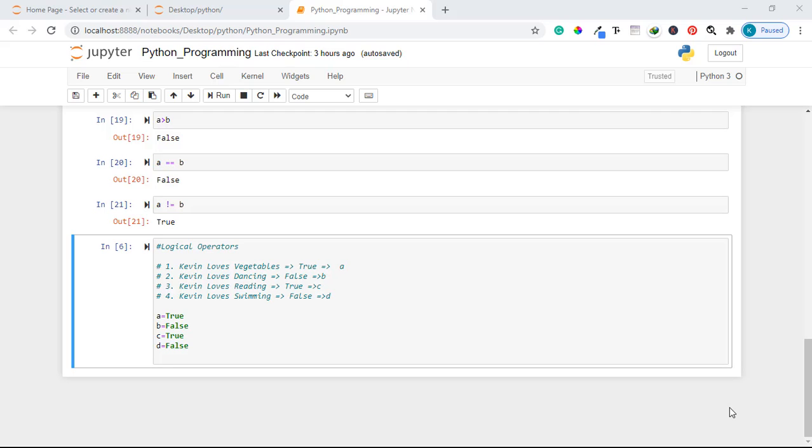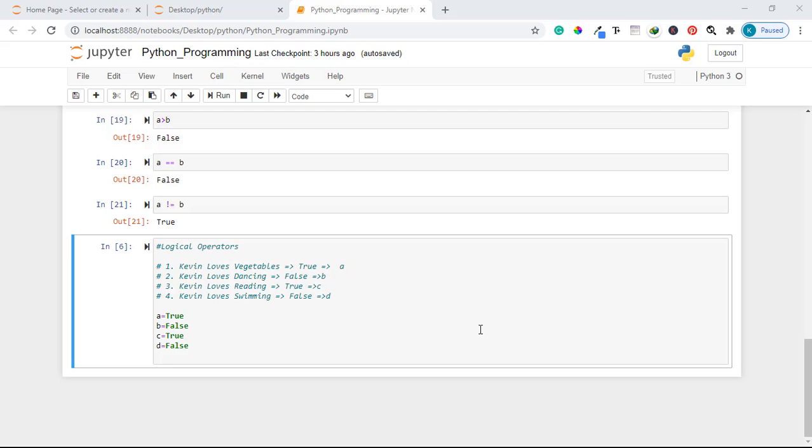Here I have four statements which can be either true or false. The first statement is Kevin loves vegetables. This is a true statement because I love vegetables, like a vegetarian. The second statement is Kevin loves dancing. This is a false statement because I don't love dancing.